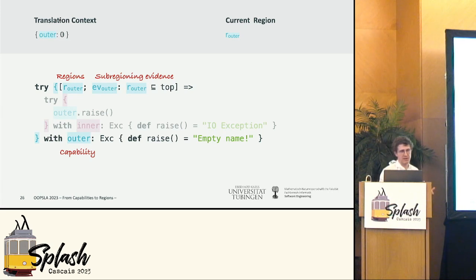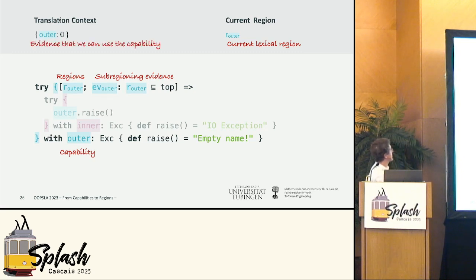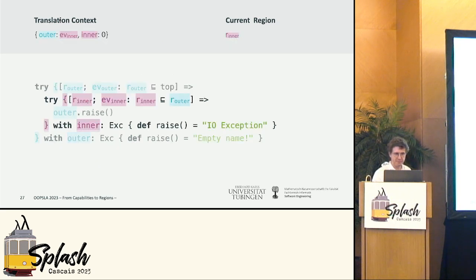Okay, this is term level evidence, and you can think of it as the number 1. So this is the current lexical region. It now changed to outer. And here we bind a mapping from the capabilities that we have in scope to the distance to how they could be used, right? So right now it's a number 0.